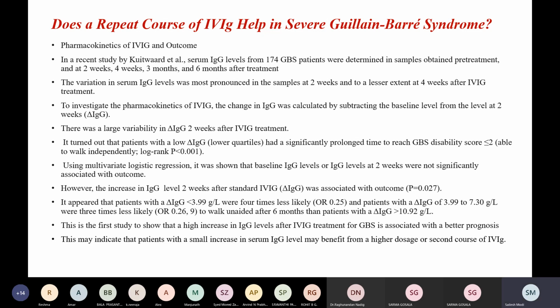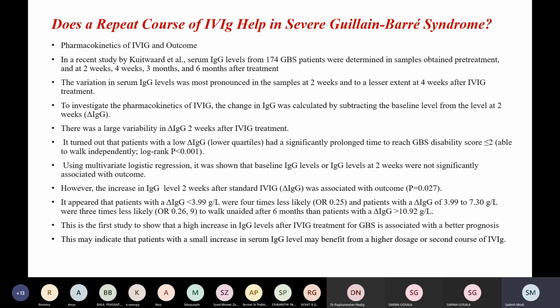This is very interesting. In the 174 patients who were studied, they studied the variation in serum IgG levels, and they saw that the variation was more pronounced in the samples at 2 weeks and to a lesser extent at 4 weeks. They obtained samples pre-treatment and at 2 weeks, 4 weeks, 3 months and 6 months after treatment.